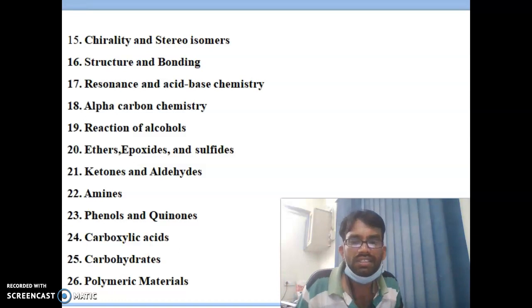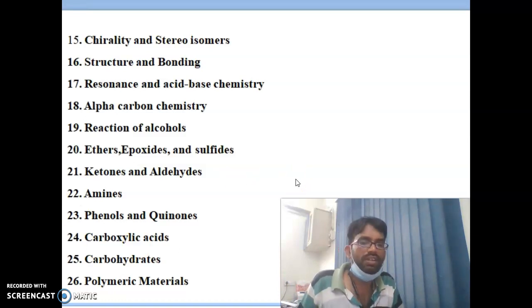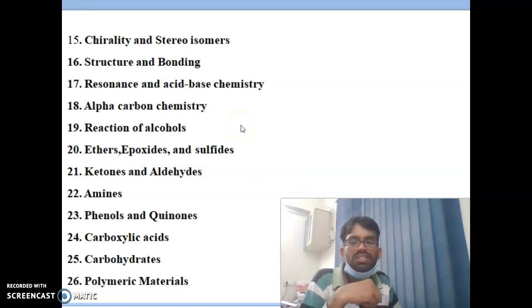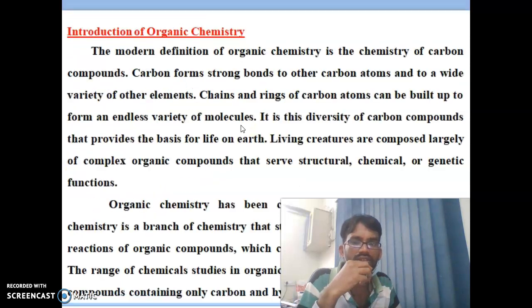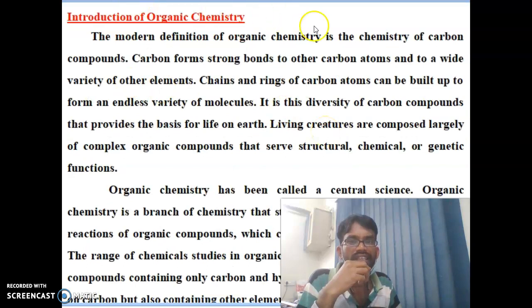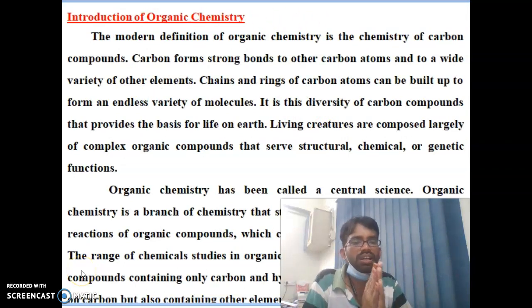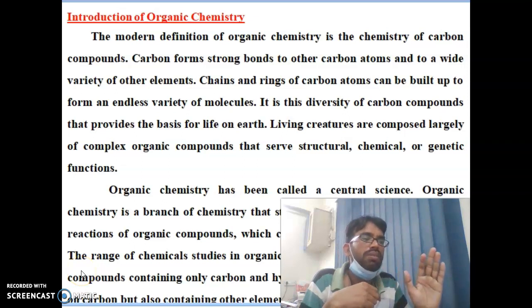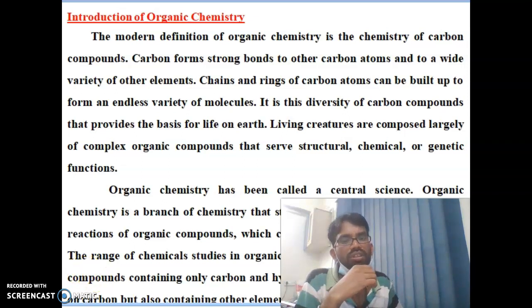Okay, you can see the next slide, what is organic chemistry, just the introduction. We need to see how organic chemistry first started. The introduction of organic chemistry: nowadays you can see the simple definition. Organic chemistry means a simple backbone of carbon. So the modern definition of organic chemistry is the chemistry of carbon compounds.